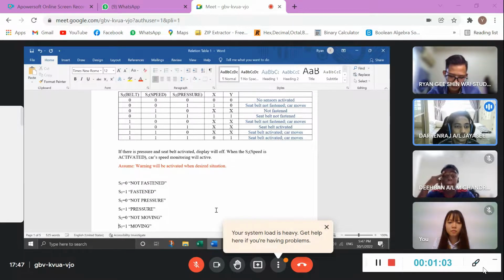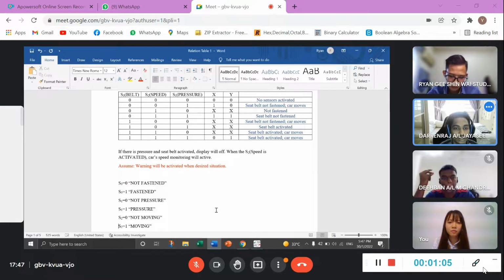When S2 is equal to 1 and S1 is 0, S3 is 0, we don't care because the seatbelt is not fastened. When S1 is 1, S2 is 1, and S3 is 0, both outputs will be 1, 1 because the seatbelt is not fastened and the car will start to calculate RPM. When it reaches 20 kilometers, it will reduce the speed.